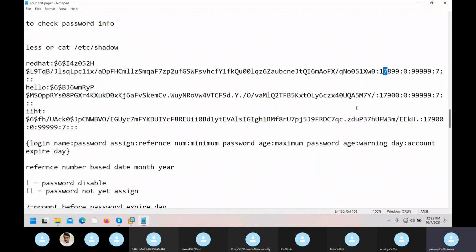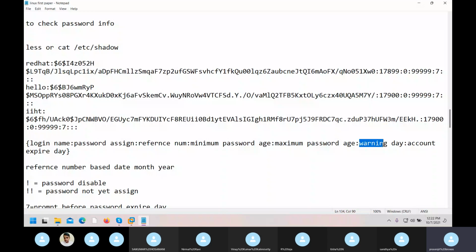You have seen this one somewhere? If you create an account, you get a prompt after 3 or 4 months: please change your password. Like the banks and all. That time they will give you the same option. So those things you have to set.